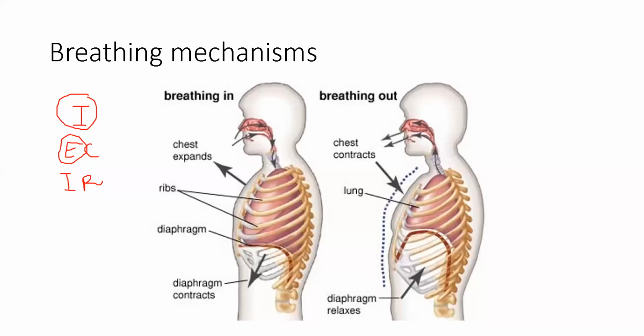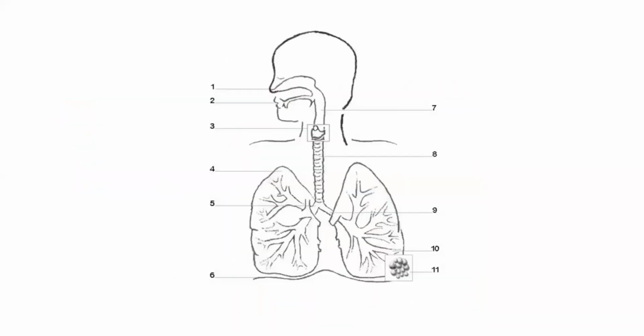Air enters from the nasal passage and then it moves into the pharynx, and from the pharynx it goes to the larynx, and then from the larynx it goes to the trachea through an opening called glottis that has a lid called epiglottis. Then you have the trachea. It lies in front of your esophagus. You can see over here. It extends downwards from the larynx into the thoracic cavity. And how is it kept open? How is the trachea kept open?